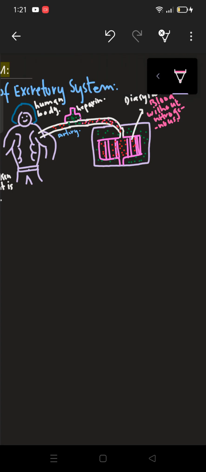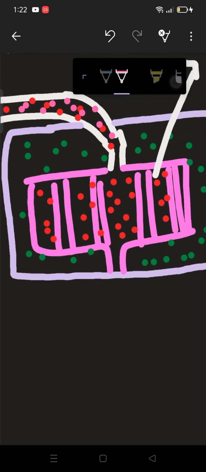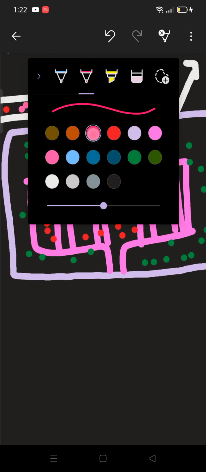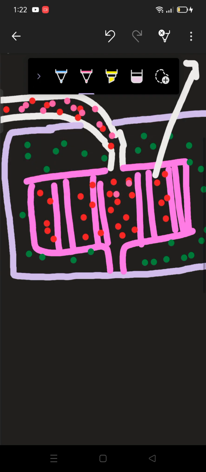Only nitrogenous waste is not present in the dialysate, otherwise the composition of blood and dialysate is the same. Only in the blood that is coming out is nitrogenous waste present. So when the blood comes here, we know that we have nitrogenous waste as well.